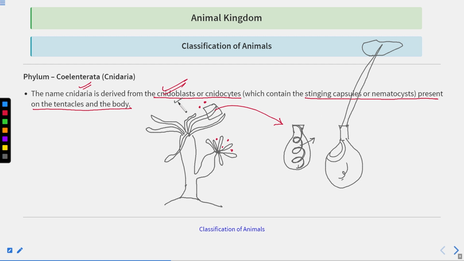So this is a cnidoblast cell or cnidocyte which contains the stinging capsule or the nematocyst. This is also called nematocyst. It is present on the tentacles and the body, on the body surface as well as on the tentacles. This is very, very important, as this particular cell is helping in capturing the food material.